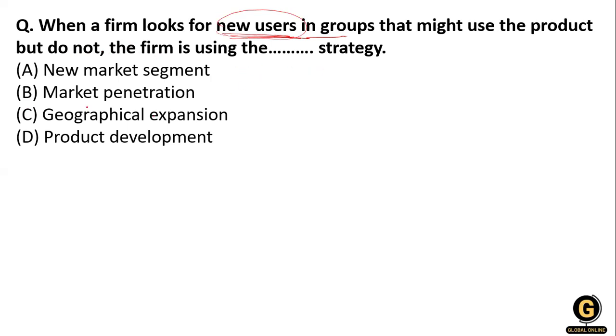So which strategy? You know that market penetration is not possible, because it does not specify what is needed. Geographical expansion is doubtful. So the conflict is between product development and new market segmentation, because for new users there is a possibility of a new market and also of product development, since they might use the product. So there is a possibility of new market segmentation and product development.